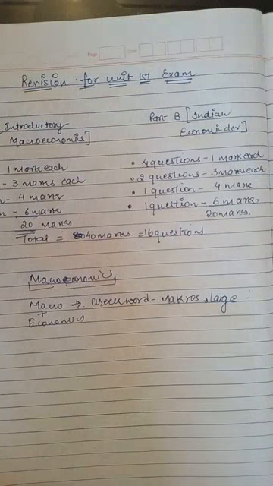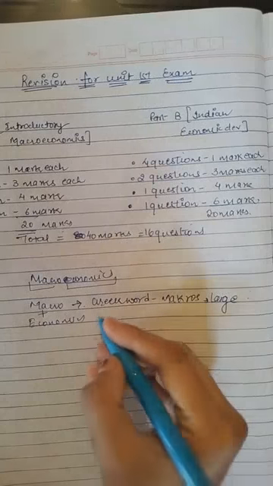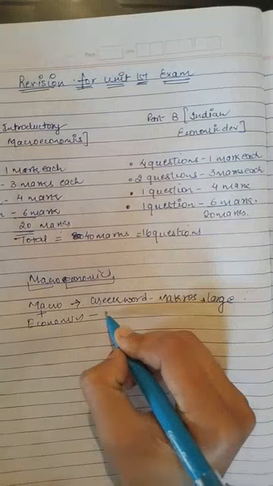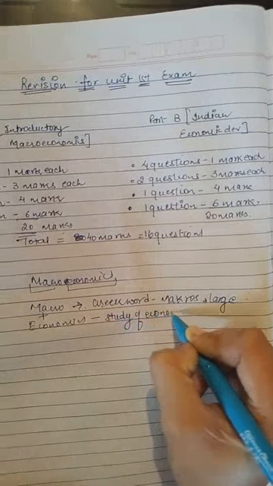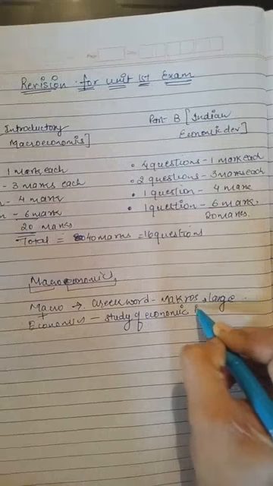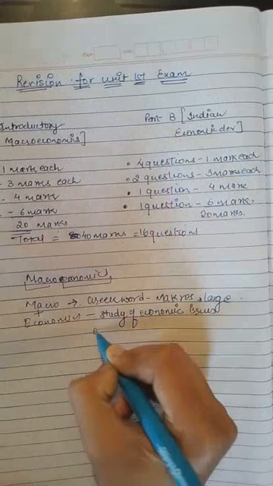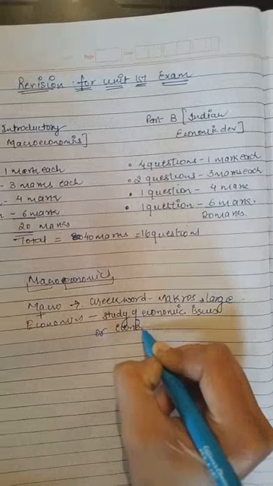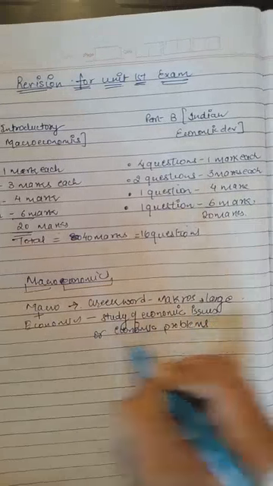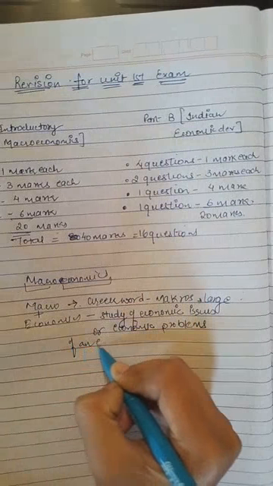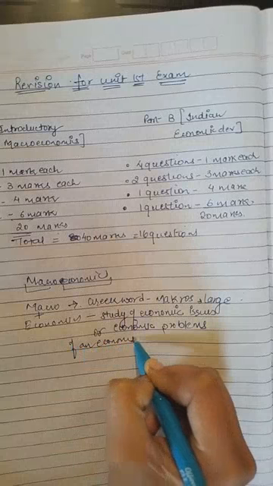And economics, as you have studied in 11th class also, is the study of economic issues or economic problems of an economy, okay?